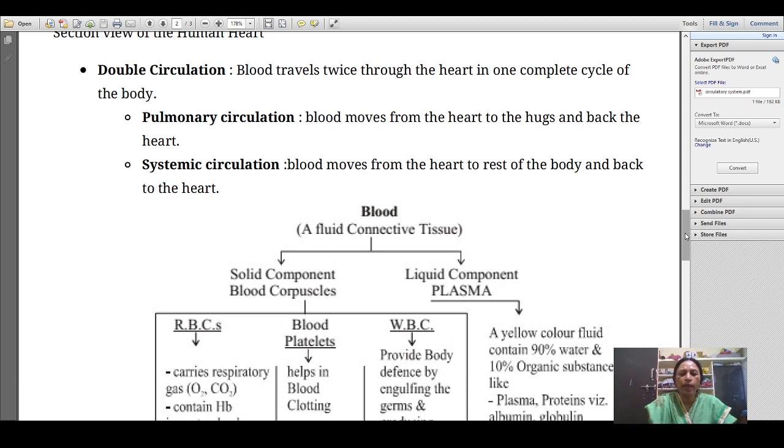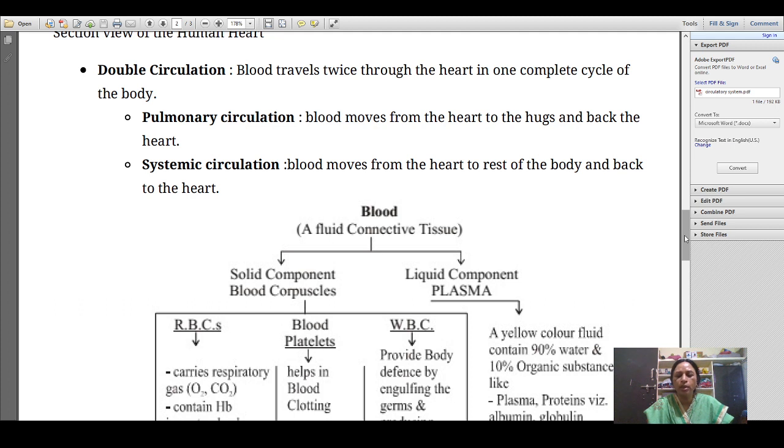The second one is the systemic circulation. The blood moves from the heart to the rest of the body and back to the heart. That means when the blood goes into the left atrium, it moves towards the left ventricle. From the left ventricle, it goes to the rest of the body, and again from the rest of the body, it moves to the right atrium and then the right ventricle. So in the first case, blood moves from the heart to the lungs and back to the heart, and in the second case, blood moves from the heart to the rest of the body and back to the heart. This is known as double circulation.